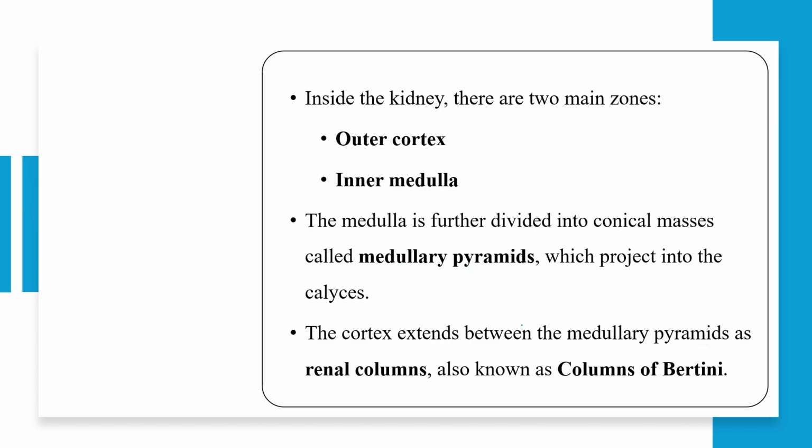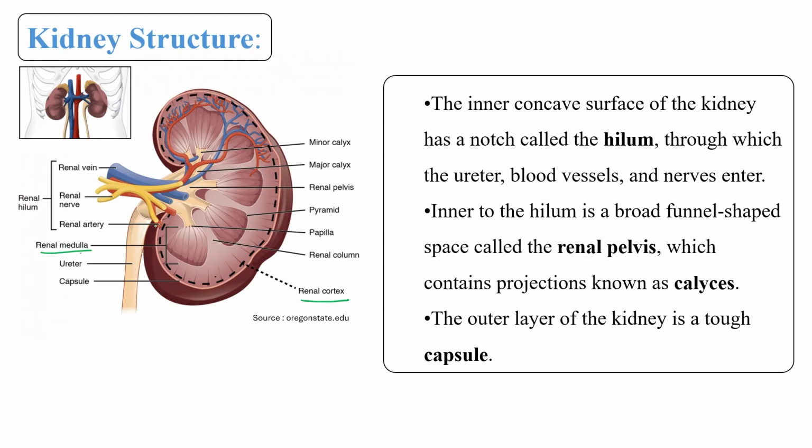So what is the location of the column of Bertini? This is the location of the column of Bertini. There is a projection of the cortex region which is projected towards the medullary region. This is known as the column of Bertini. Clear?